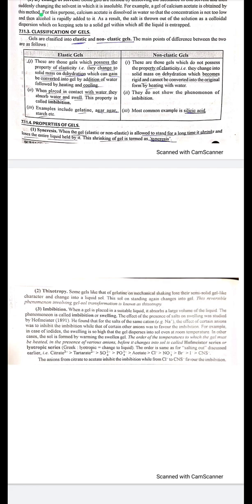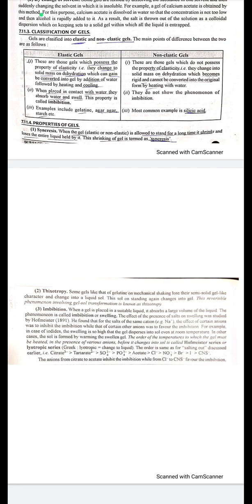Third, imbibition. When a gel is placed in a suitable liquid, it absorbs a large volume of the liquid. The phenomenon is called imbibition or swelling. The effect of the presence of salts on swelling was studied by Hofmeister in 1891.